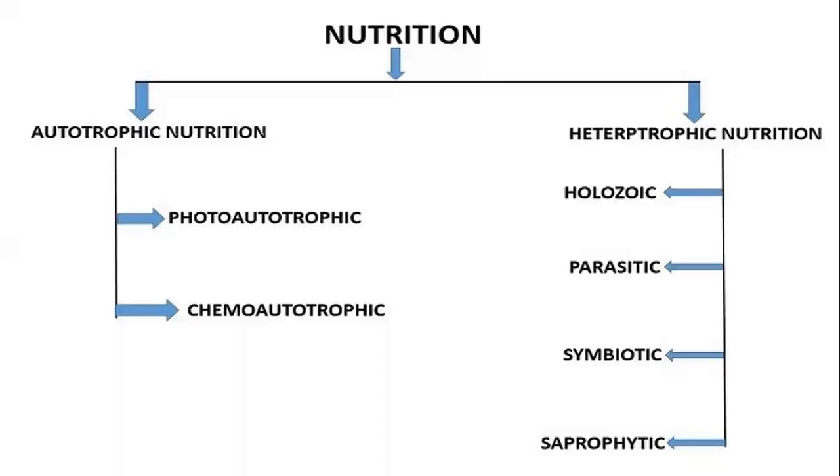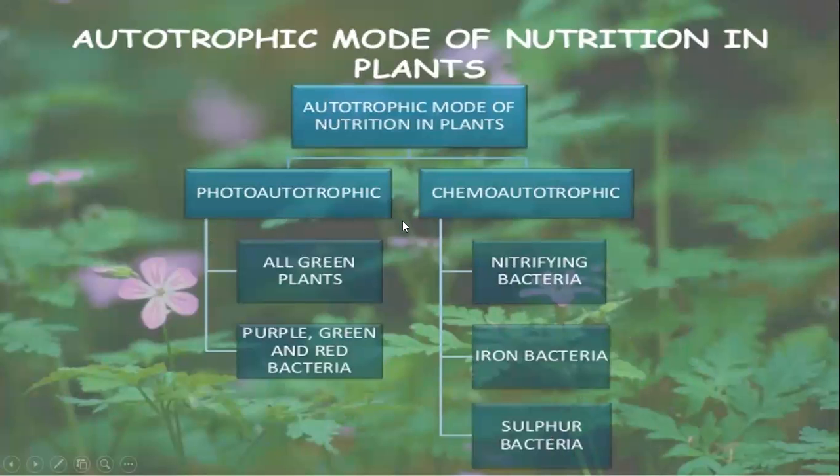Autotrophic nutrition can be divided into two different types: phototrophic nutrition and chemotrophic nutrition. Heterotrophic nutrition can be divided into holozoic nutrition, parasitic nutrition, symbiotic nutrition, and saprophytic nutrition. We are going to discuss autotrophic nutrition, the autotrophic mode of nutrition in plants.